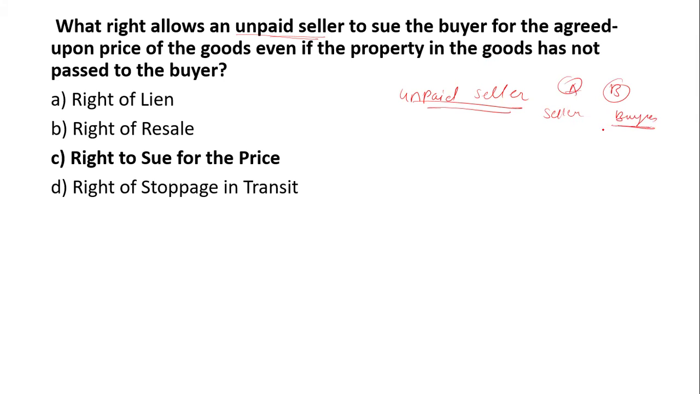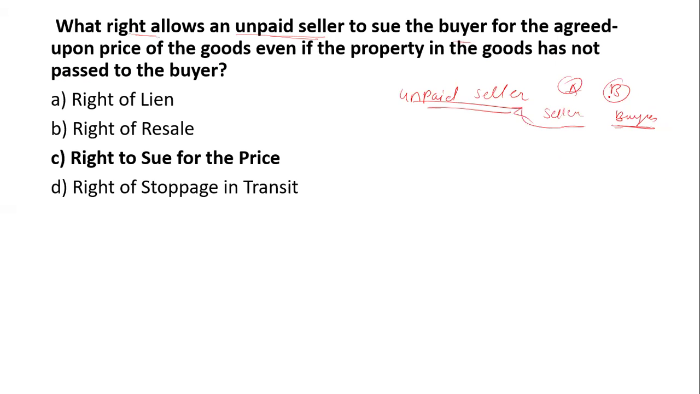The buyer purchases goods from the seller, but he hasn't paid any money to the seller. So this seller is called an unpaid seller. What is the right of the unpaid seller? What right allows an unpaid seller to sue the buyer for the agreed price of the goods, even if the property in the goods has not passed to the buyer?